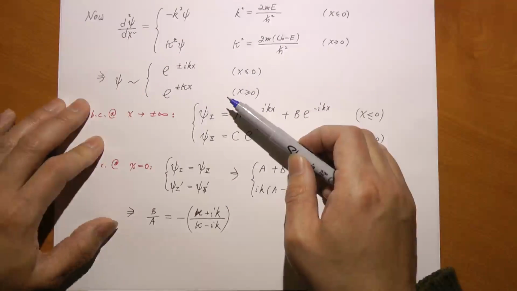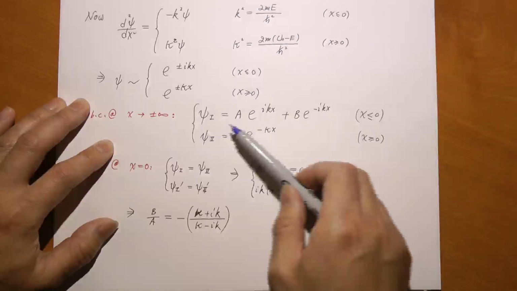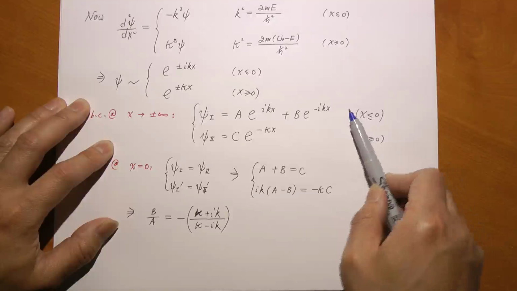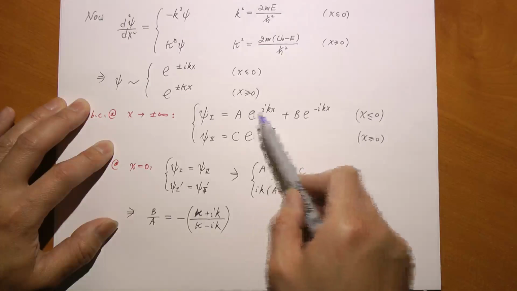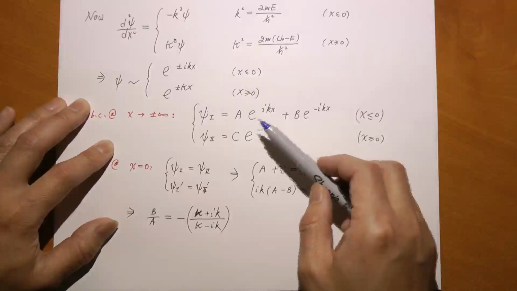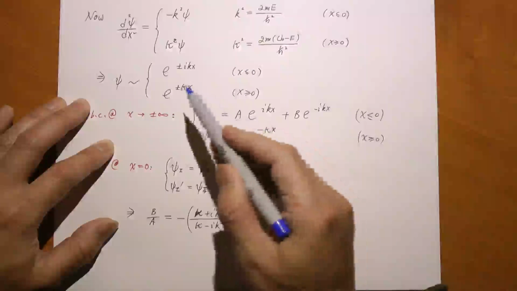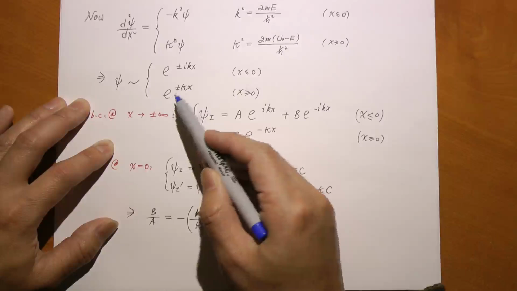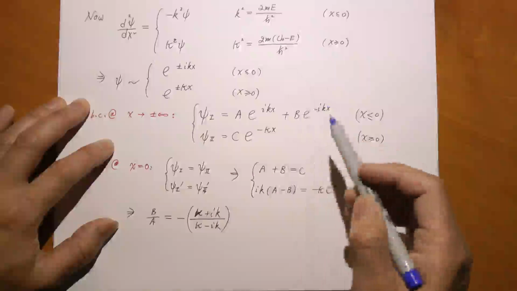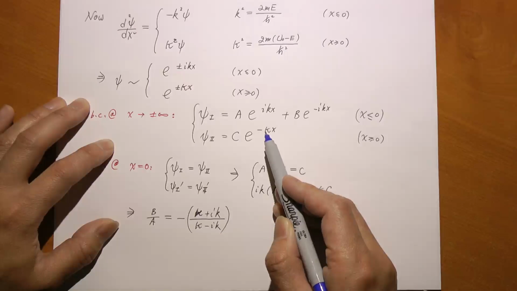Okay. But we must satisfy the boundary condition at x equals positive and negative infinity. And this is what happens if you apply the boundary condition at positive infinity. You have a wave coming in, okay, amplitude A, and that wave gets reflected upon hitting the barrier. So you have a B coming back. Okay, this is the wave coming back, the reflected wave. But when you apply the boundary condition at x equals positive infinity, you find that certainly you need to discard this solution of e to the positive kappa x, because that will go to infinity at x equals infinity, making no sense. Okay, so you have to only keep this. Okay, so we have already satisfied the boundary conditions at positive and negative infinity.